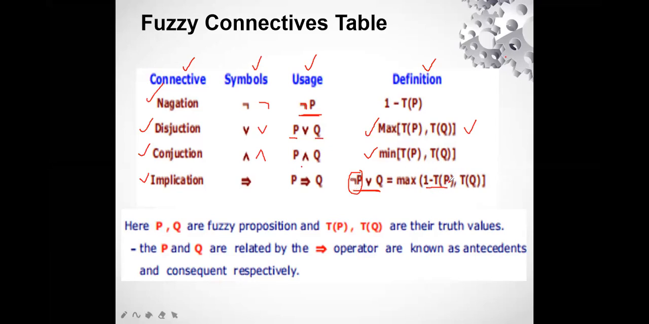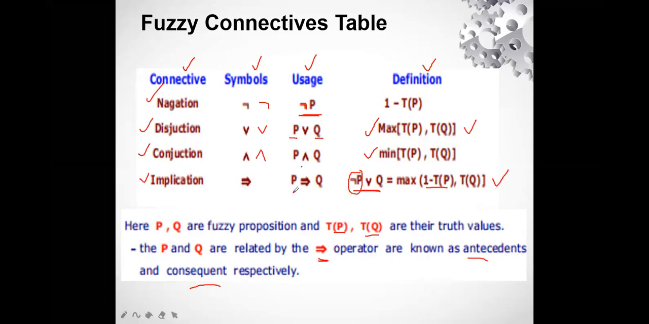I've written the formula for this one, T(P, Q). So this is the formula we are going to find out for the implication. Here we are talking about two fuzzy propositions P and Q, where TP and TQ are the truth values of these particular fuzzy propositions. P and Q are related by the operator implication, also known as antecedent and consequent.